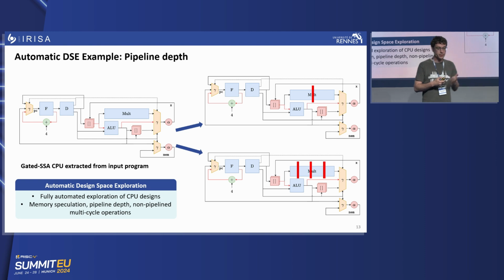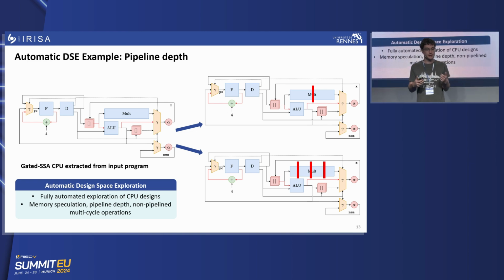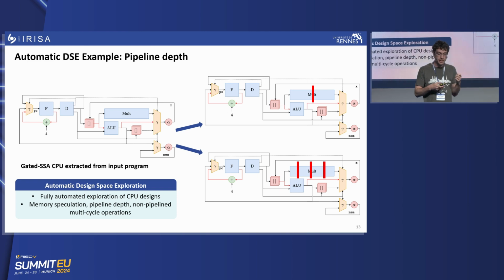So we have a fully automated tool to generate pipelines based on this representation. And we can play with memory speculation, so interlocking or forwarding. We can play with different timing values. We can change the pipeline depth. And we can also handle the non-pipelined multi-cycle operations.